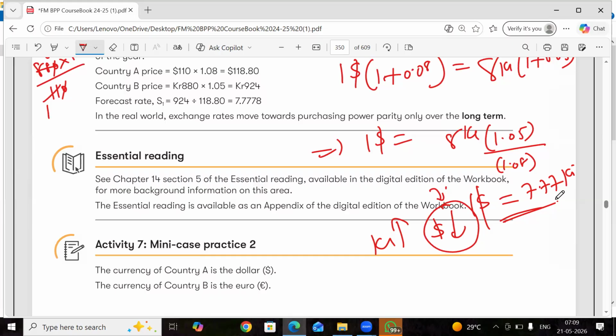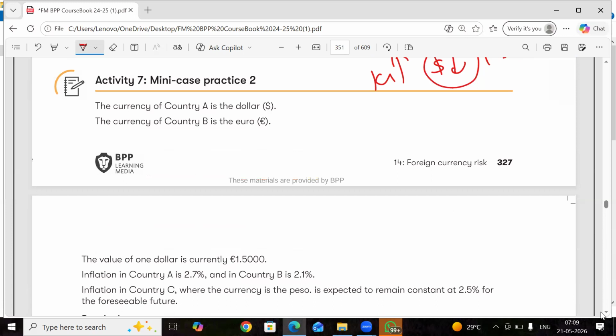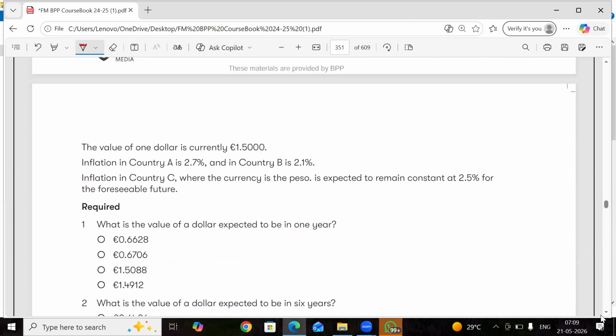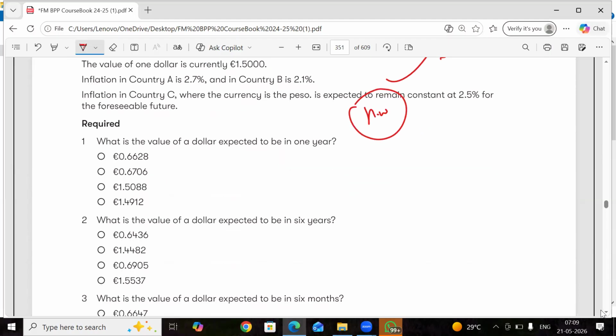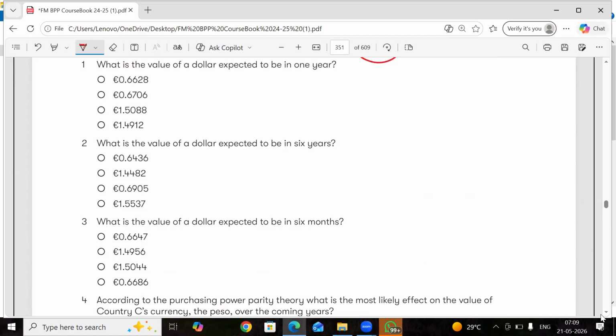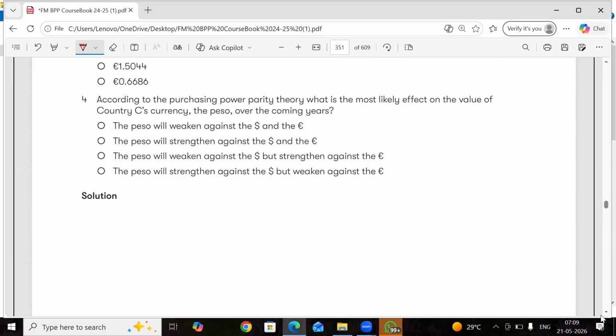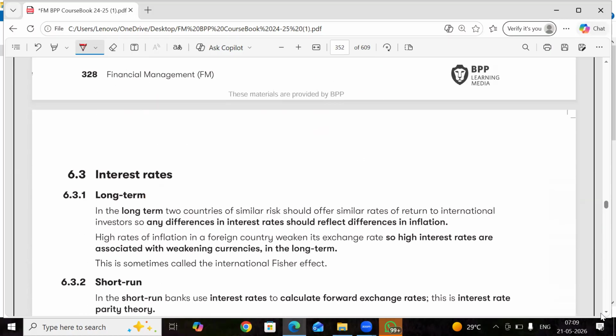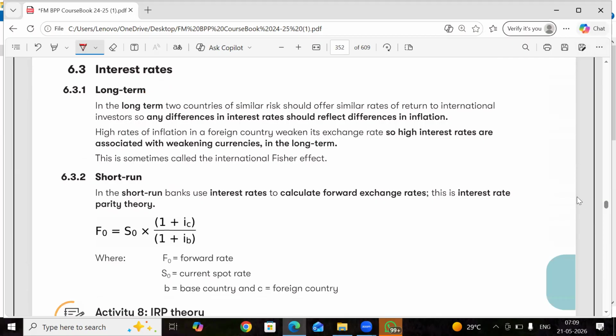Next, please do this as a homework. See, any homework which I am giving, if you're not getting it, you can let me know. I can solve all the questions in any of the classes. Okay.